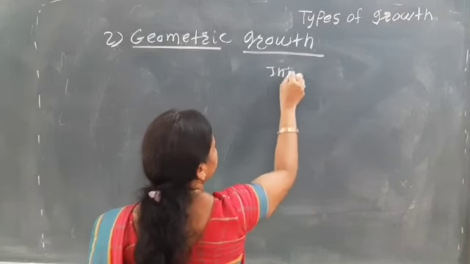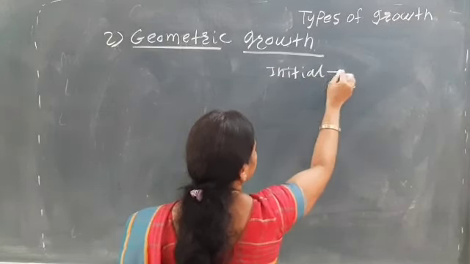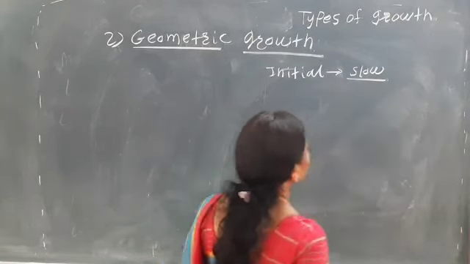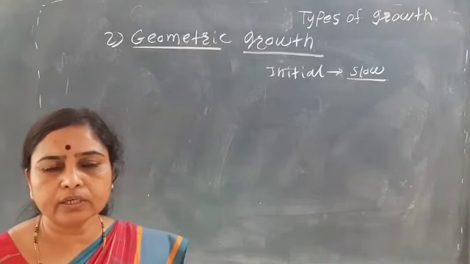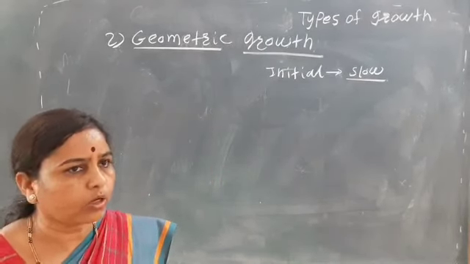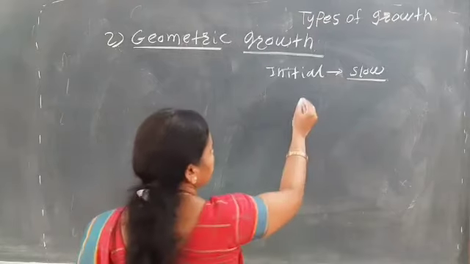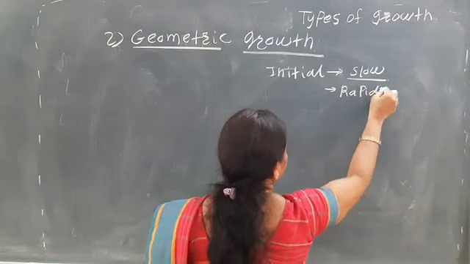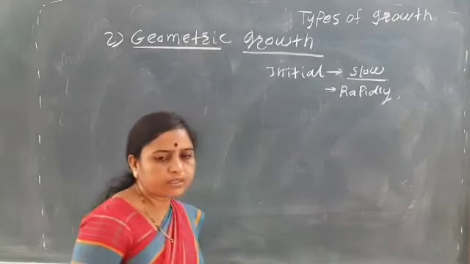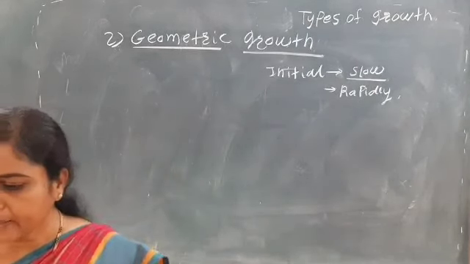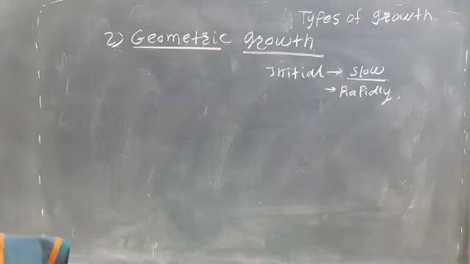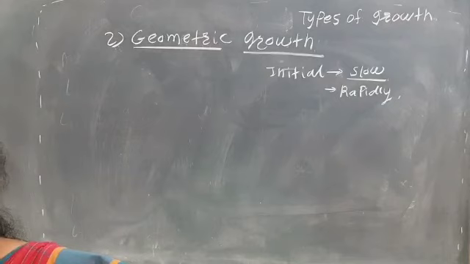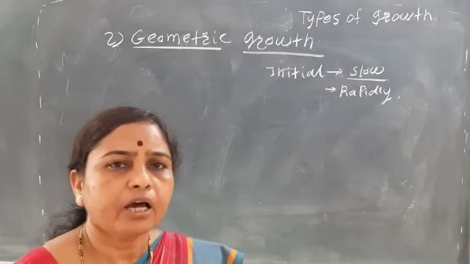So in the initial condition, the growth is very slow. Initial condition मध्ये growth काय असेल, slow असेल. So after some time the growth takes place rapidly. Okay. So after some hours or time interval the growth mainly takes place rapidly.